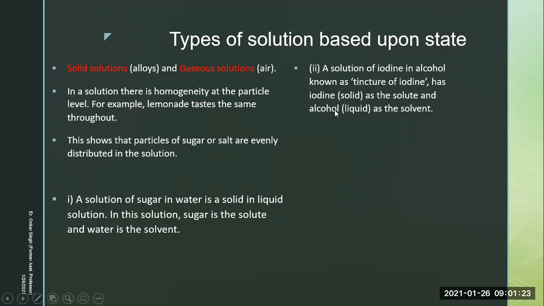Unlike the metals, which are strong, lustrous and sonorous, iodine is solid at room temperature, but it also has luster.